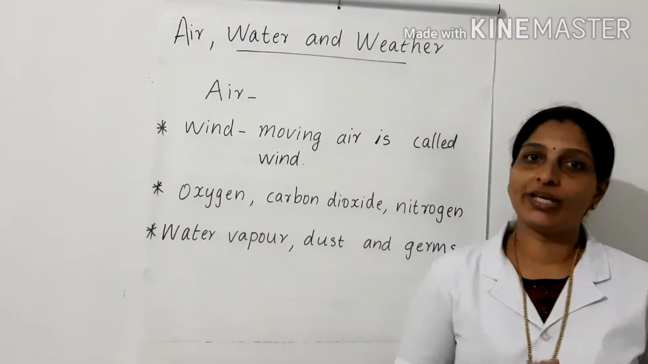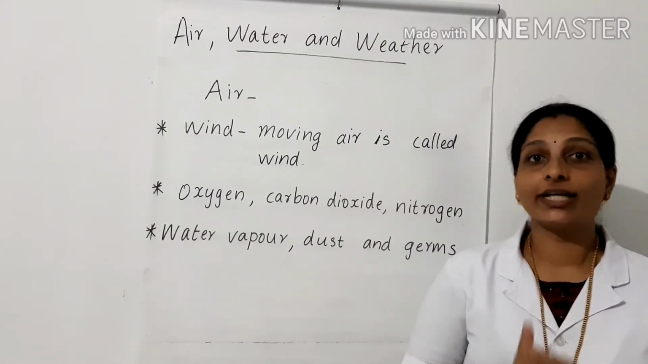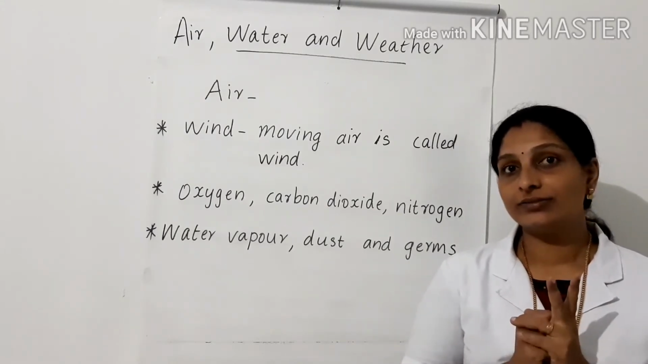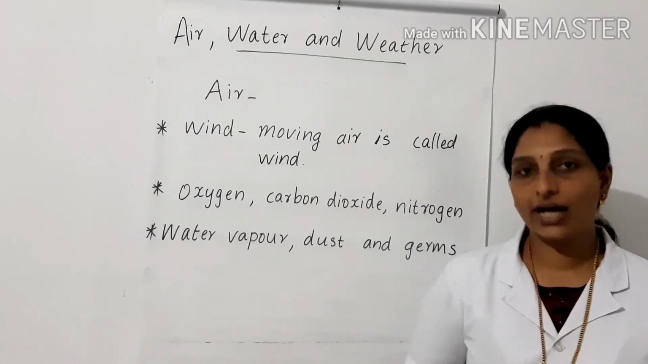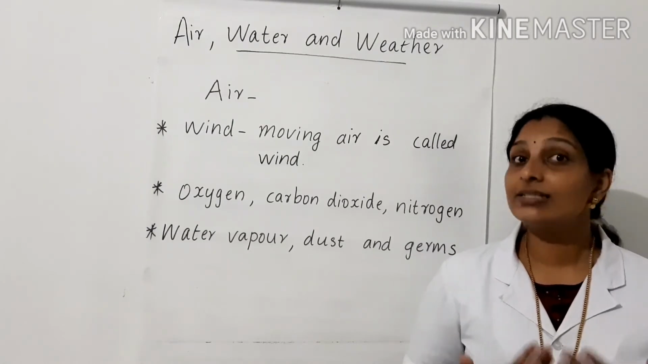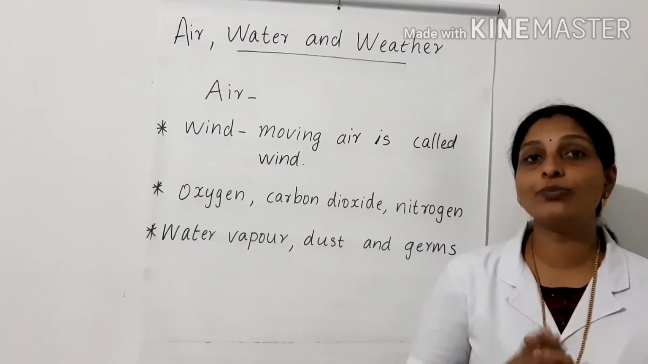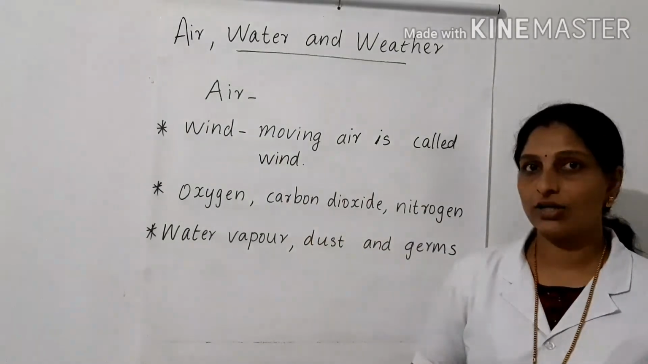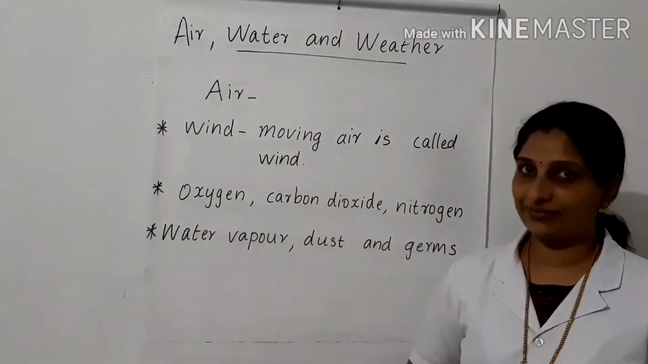Let us conclude today's topic. This is our third chapter, Air, Water and Weather. We have discussed two major components which are necessary to live on the earth. They are air and water. Today we discussed about air. Air is present in the atmosphere. First we discussed about wind. What is wind? Moving air is called wind.